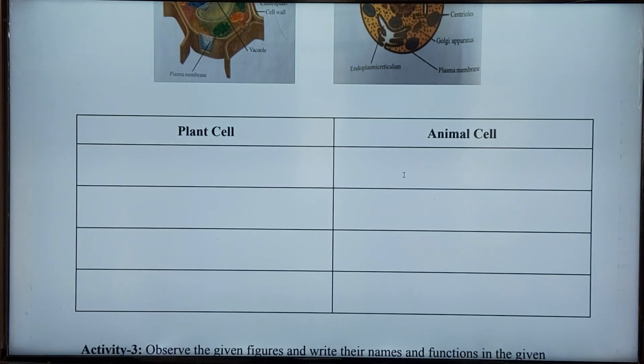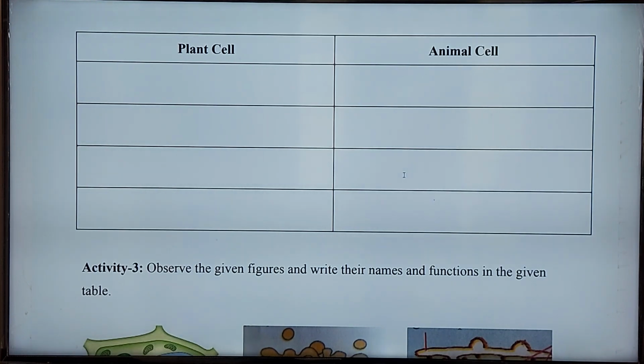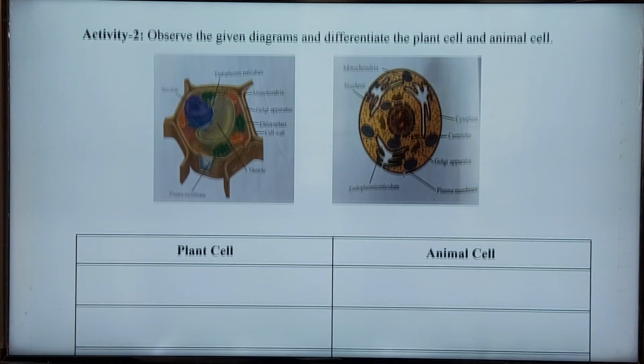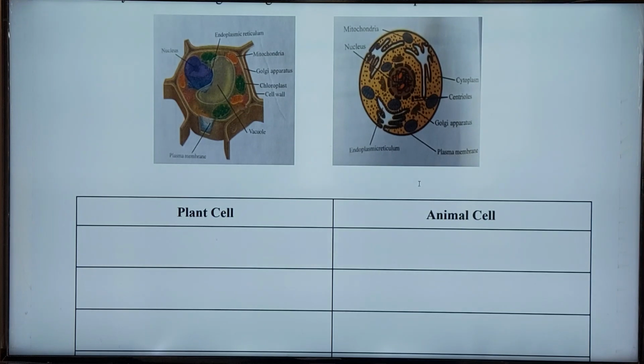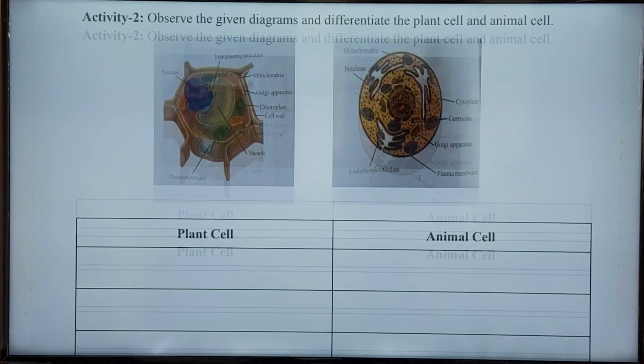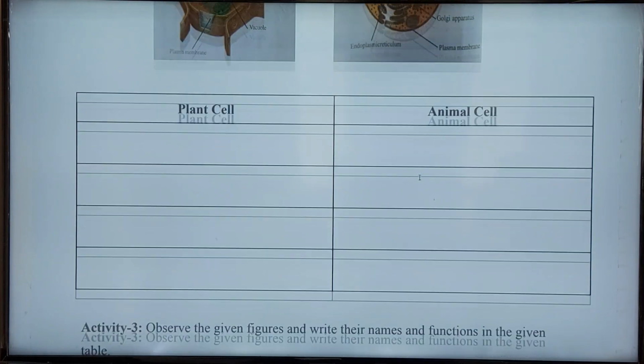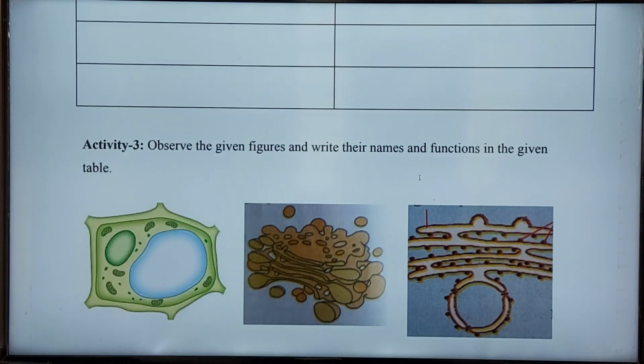That is why it looks very smooth. What is the function of smooth endoplasmic reticulum? It helps in the manufacture of fat molecules or lipids.